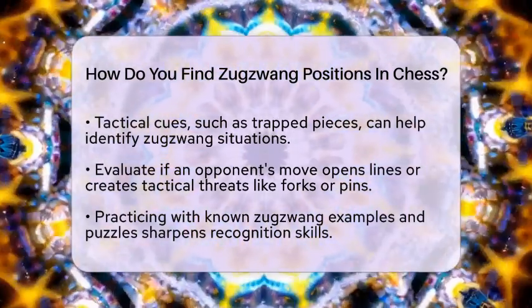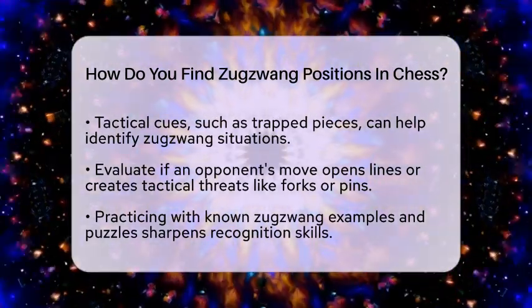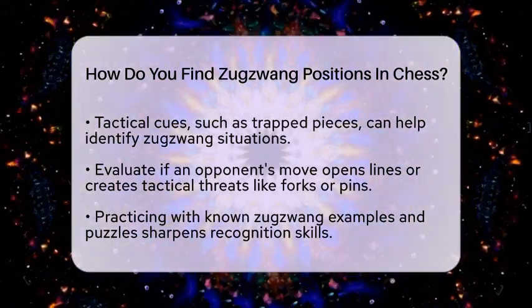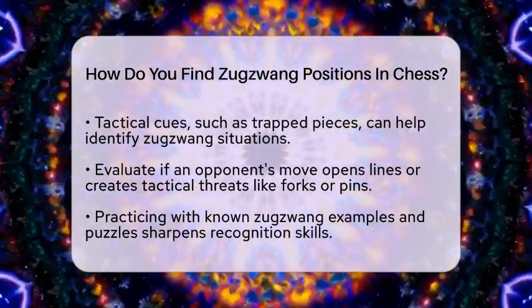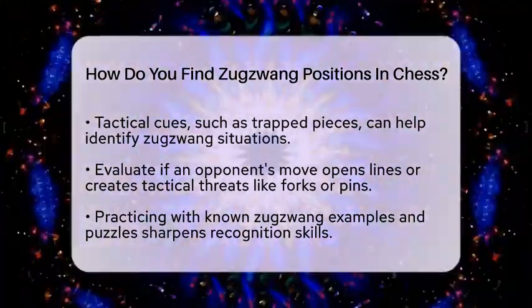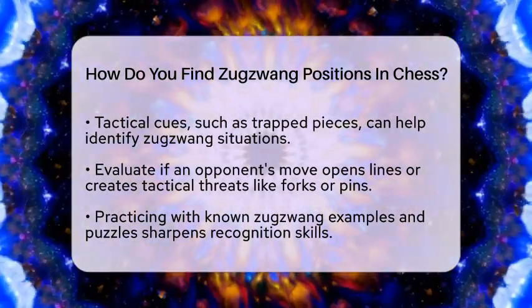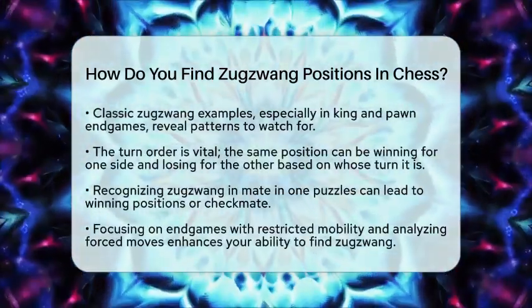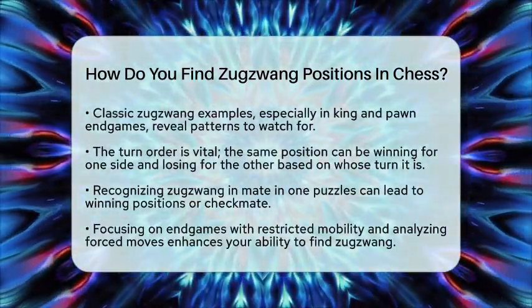Practicing with known examples and puzzles is a great way to sharpen your skills. Studying classic Zugzwang examples can help you recognize patterns. For instance, in king and pawn endgames, if moving the king away from a critical square allows the opponent to promote a pawn, you are likely looking at a Zugzwang position.